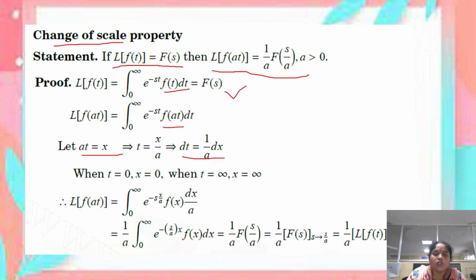After that, the new limits are obtained. By putting t equal to 0, we get x equal to 0, and by putting t equal to infinity, we get x equal to infinity. Therefore, the result becomes L of f of at equal to integral 0 to infinity e power minus s into, replace this t by x by a, f of at by f of x, and dt by dx by a. So after simplification, we get the result that the Laplace transform of the function f of at is equal to 1 by a into F of s by a.